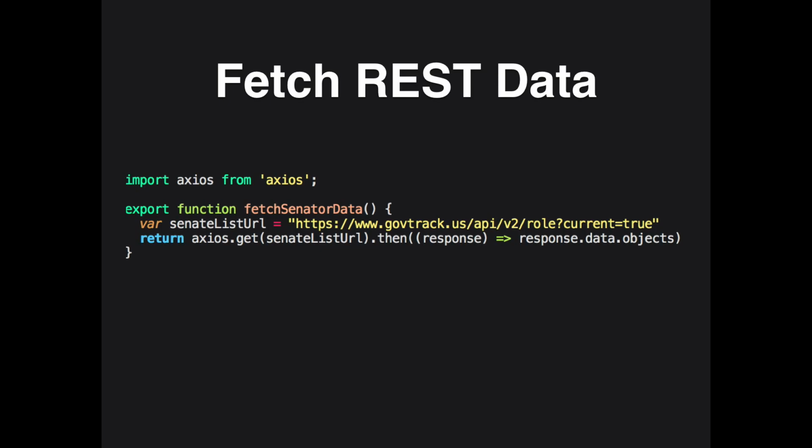We have a function that fetches senator data. I'm just going to focus on half of the features of this project, and we'll go through it pretty quickly. The public API that I have is GovTrack.us. It just lists all the data, so there's not really anything to show there. One thing I do is start with the native fetch API for fetching REST data.